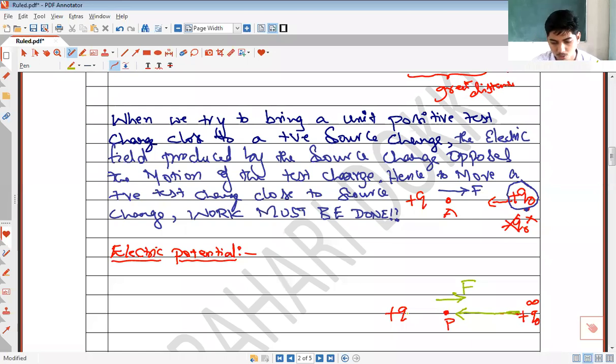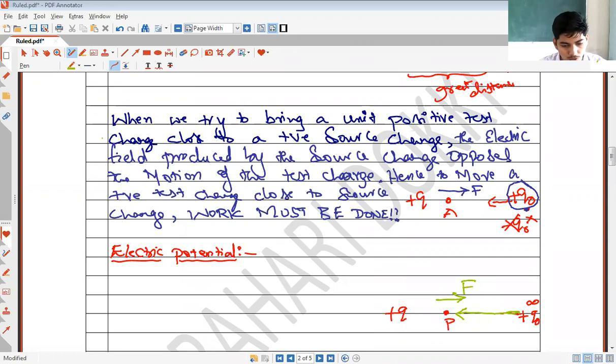So in order to move this test charge from infinity to point P, I will have to do some work on it. This work done in moving a unit positive test charge from infinity to a point in the electric field is called as electric potential at that point.